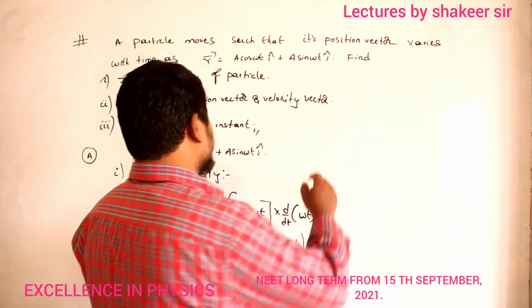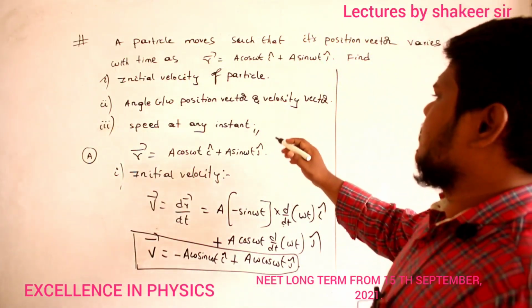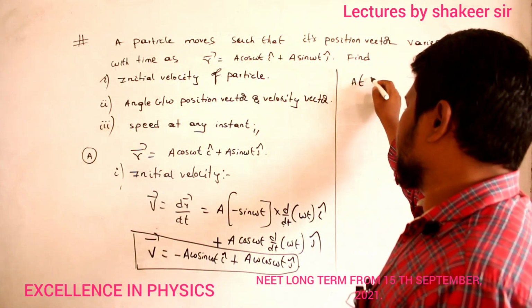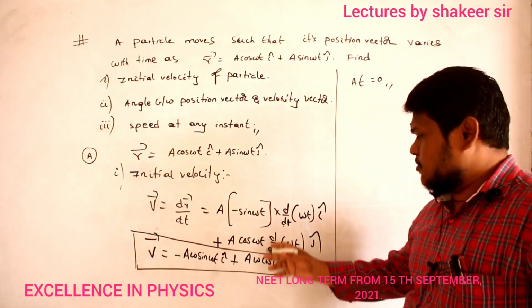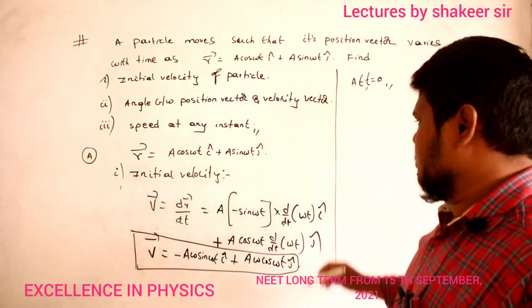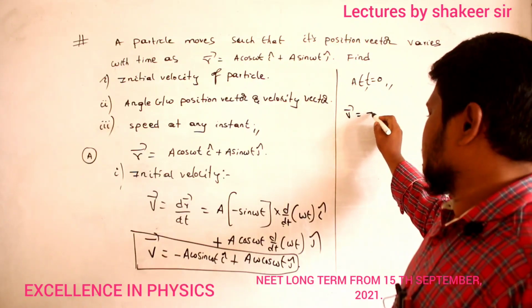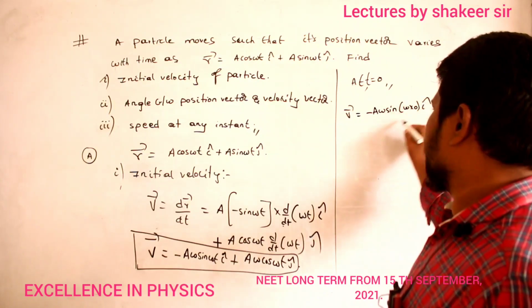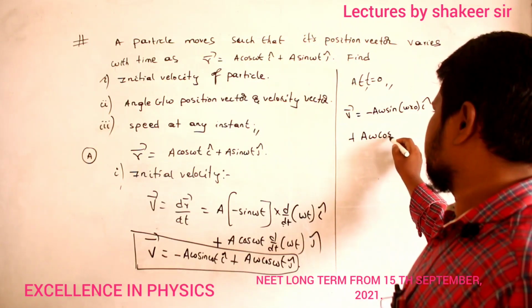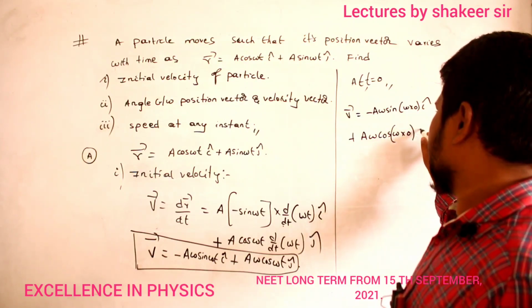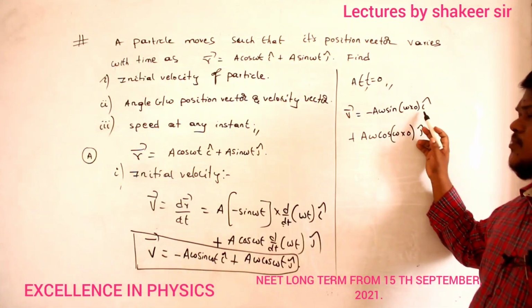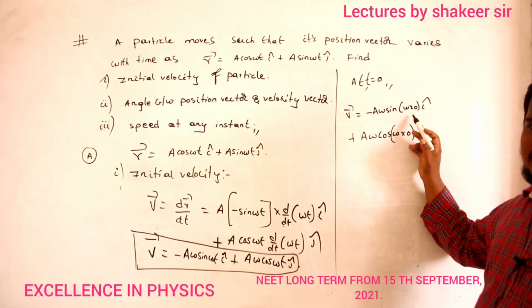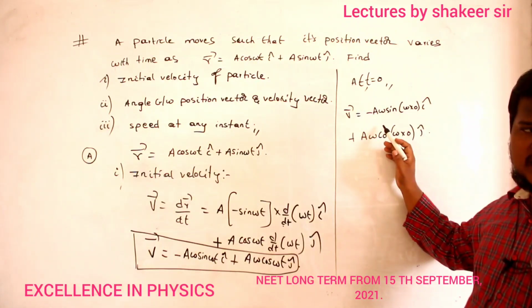So once I get the equation for velocity, now what is he asking? Initial velocity. Initial velocity means at time is equal to 0. Okay? So substitute time is equal to 0. So therefore velocity vector is equal to minus a omega sin omega into 0 i cap plus a omega cos omega multiplied by 0 into j cap. Clear? Omega into 0 is 0. Sin 0 is 0. So this total value will become 0.